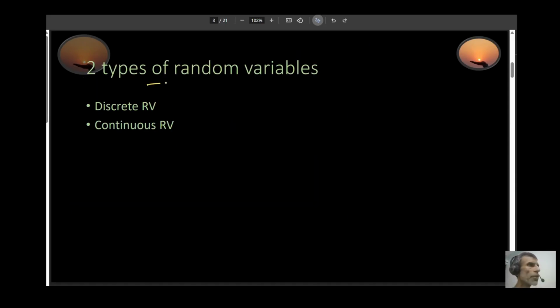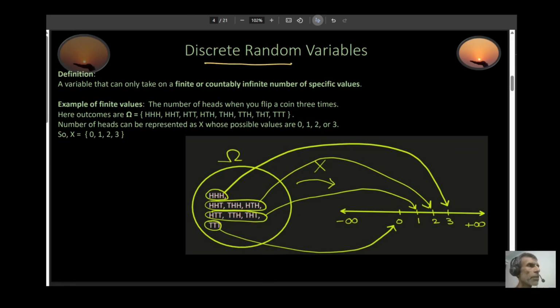So there are two types of random variables: discrete random variables and continuous random variables. Let's focus on discrete random variables first. These are random variables that take values which are discrete in nature, for example -3, -2, -1, 0, 1, 2, 4, 8, and so on. These are your discrete numbers. In other words, these are variables that can only take a finite or countably infinite number of specific values.